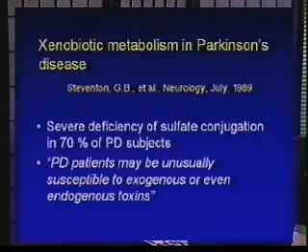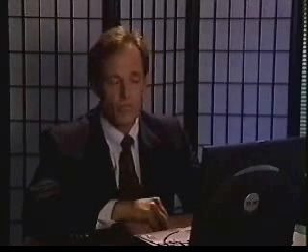We know further, based on Dr. Stevenson's work back in 1989, that if an individual has Parkinson's disease, there's a very good likelihood that that individual has a sulfation abnormality, another important part of phase 2 liver detoxification. As he stated, Parkinson's disease patients may be unusually susceptible to exogenous or even endogenous toxins. And again, that's based upon this flaw of hepatic detoxification in phase 2.